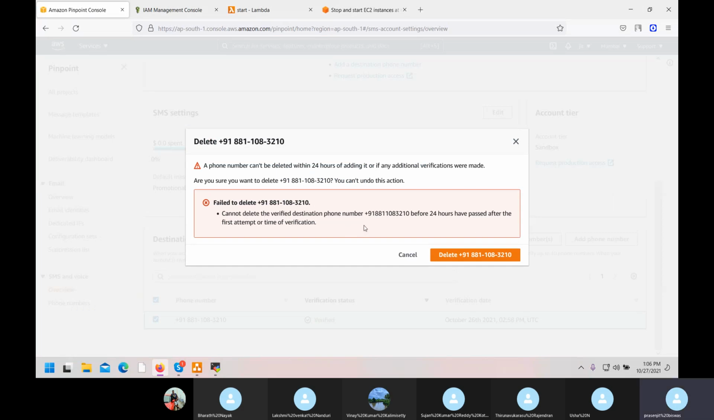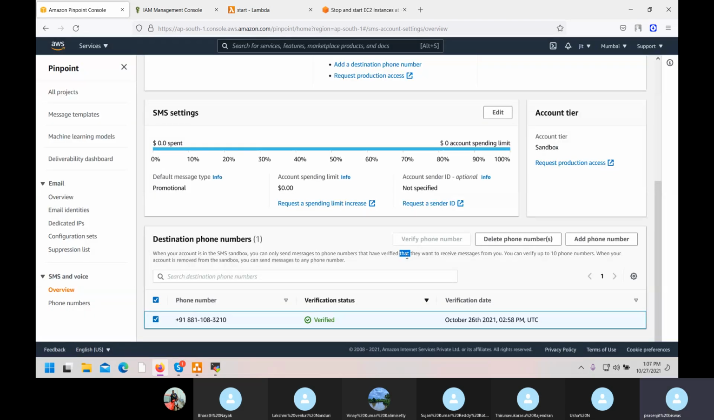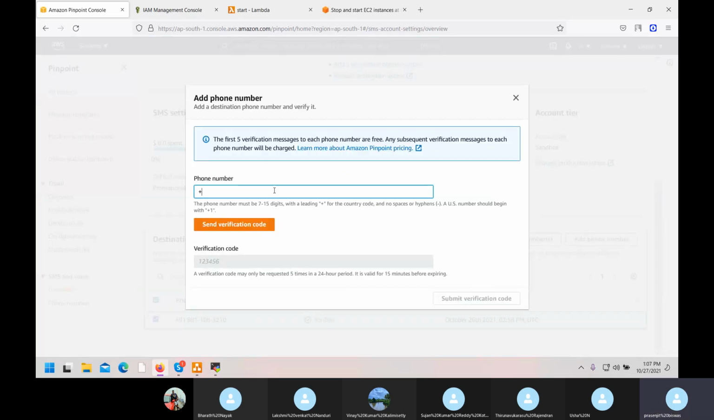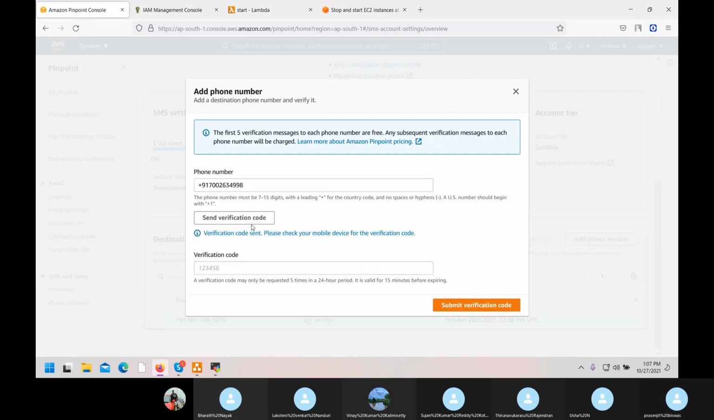Cannot delete verification phone number before 24 hours pass. Okay, I cannot delete it. Yesterday night at 7 o'clock I created it. 24 hours. Okay, I'll add a new number. I'll give my number, 9170026348. I'll get a verification code.